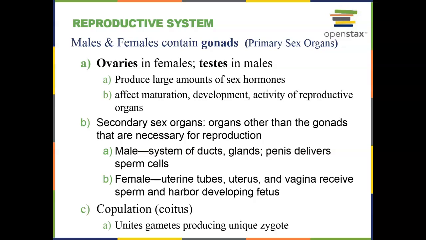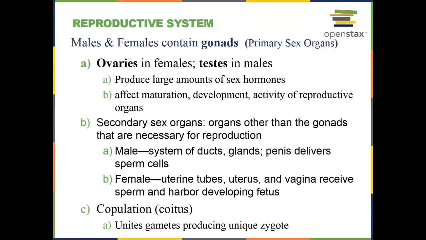Then both males and females also have secondary sexual organs. For the male, we have a duct system, and in the female, we have a duct system. Males have specific glands that help to produce the semen, and males have a penis that delivers sperm to the female. Females then have their own duct system. They have a uterus that harbors the growing fetus, and then their organ of copulation is the vagina. Females also have breasts, which we'll talk about.